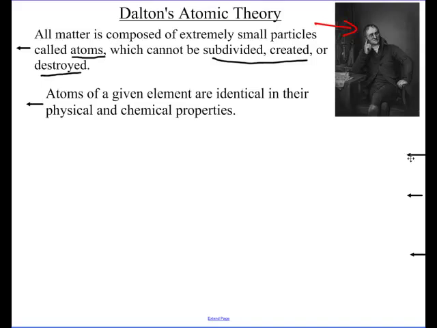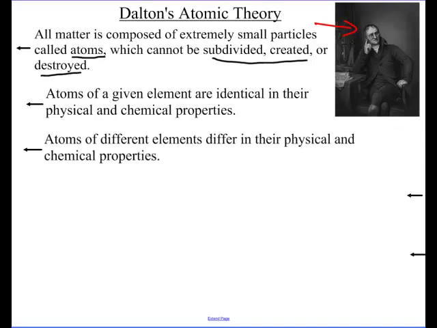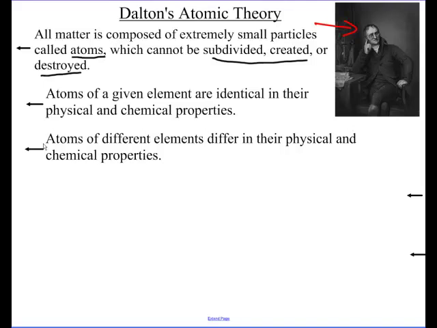His third point seems kind of silly, but different atoms differ in their physical and chemical properties. What Dalton was saying, and this was important, is that all atoms are not the same. So a carbon atom is, in fact, not the same as a silver atom. Whereas before with Democritus, he was just saying an atom's an atom. But Dalton said no, they're actually different in their chemical and physical properties.